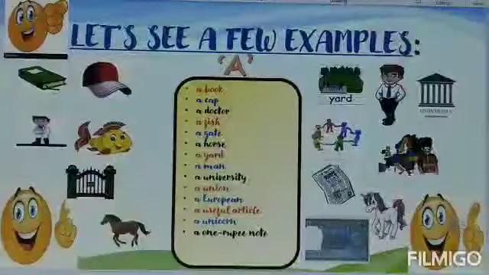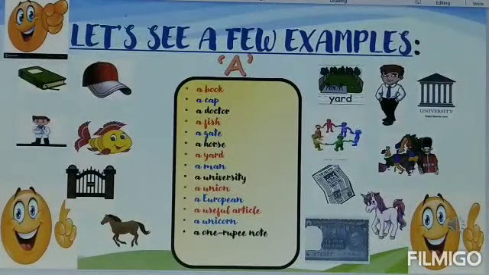Children, now let us see the examples of article a. A book, a cat, a doctor, a fish, a gate, a horse, a yard, a man, a university, a union, a European, a useful article, a unicorn, and a 1 rupee note. Have you observed anything, children?